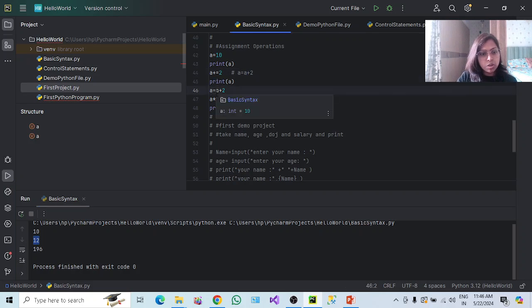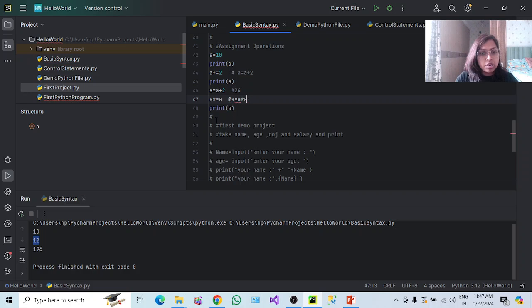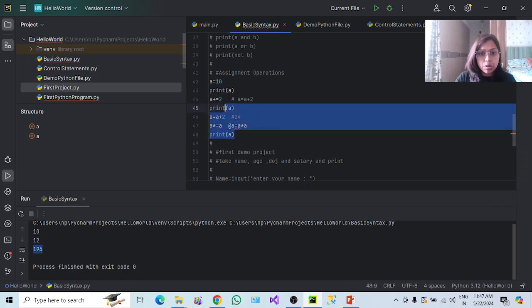Now again a is equal to a plus 2. So this time what is the value we have in a, which is 12. So 12 plus 2 is 14. Okay, now we have 24. Here we have value 24 in a. Now this line of code is doing a equal to a into a. Okay, so a is equal to a into a. So it's 24 into 24, it comes now 196. So this is how we can do the assignment operators.